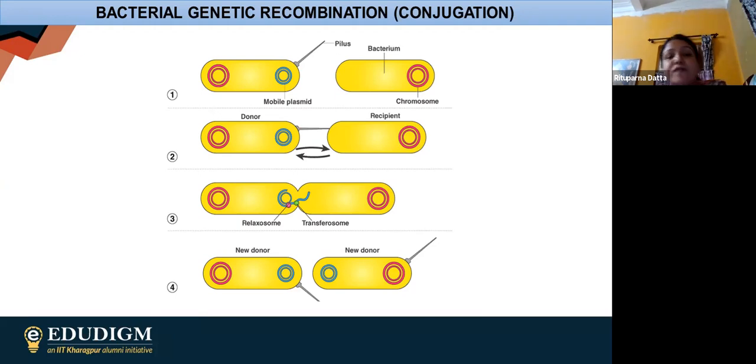Some bacteria have a special plasmid known as the fertility plasmid. Fertility plasmids help in carrying out recombination. The bacterial cells which possess this fertility plasmid are known as F plus cells.